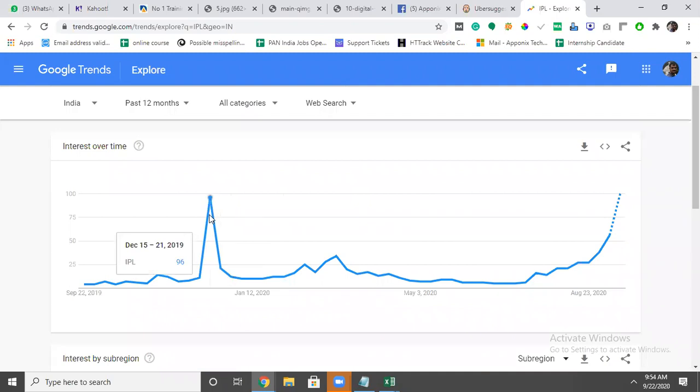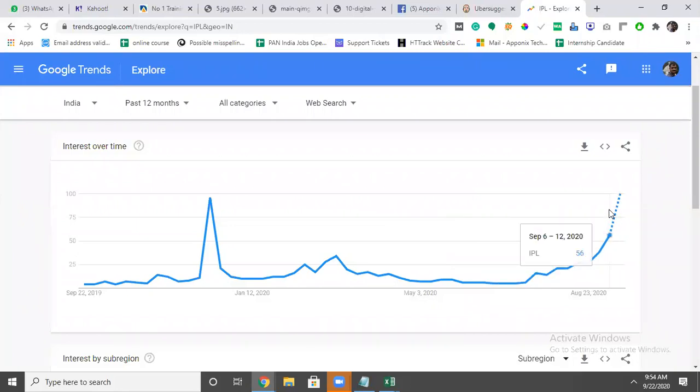It was at a very high peak in December. Maybe there is some issue with the tool. Every year it started in April, but this year you can see that April came up again. It means it's capturing the data.